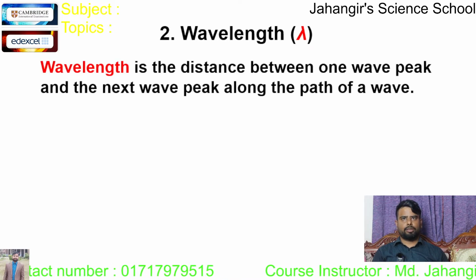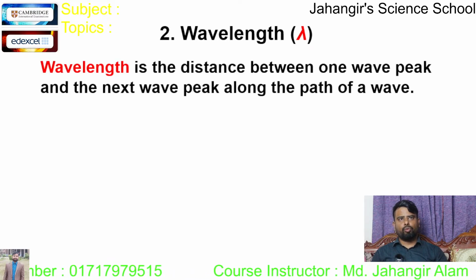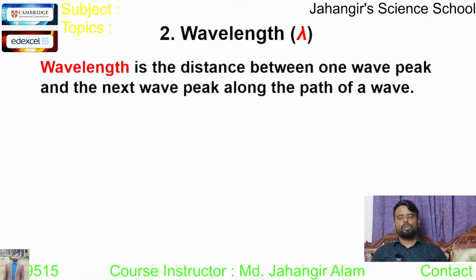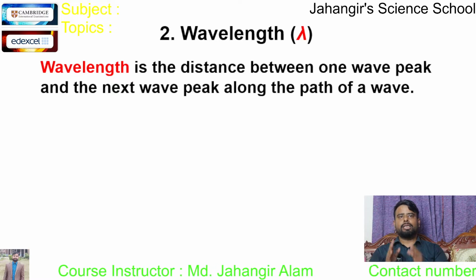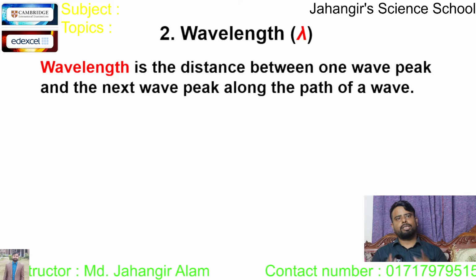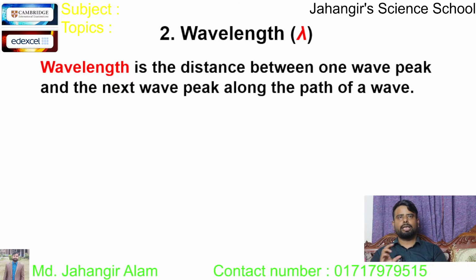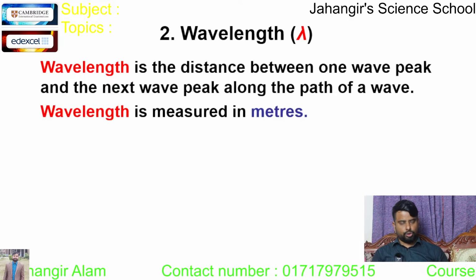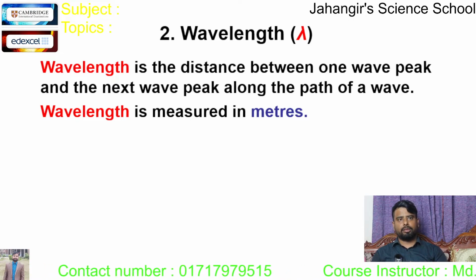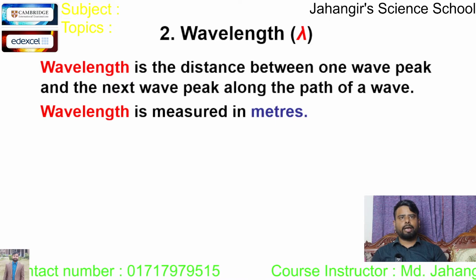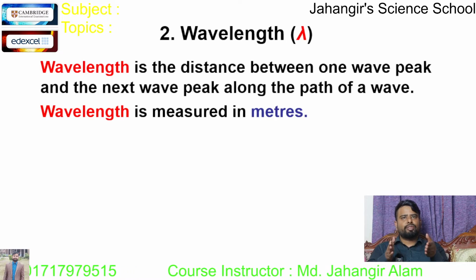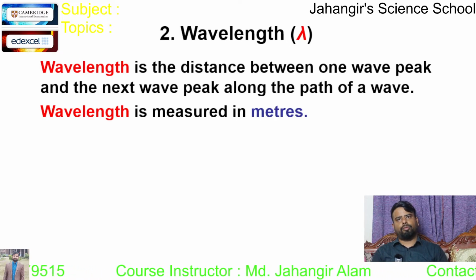Now wavelength. Wavelength is the distance between one wave peak and the next wave peak along the path of the wave. So the wavelength is the distance traveled by the wave to make a complete wave. It is denoted by the Greek letter lambda. So we can also define wavelength by an alternative definition. The distance between two successive crests or troughs is known as wavelength.